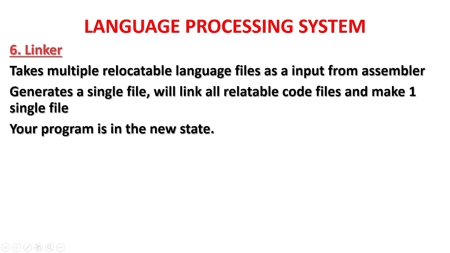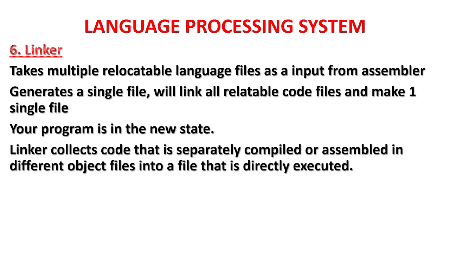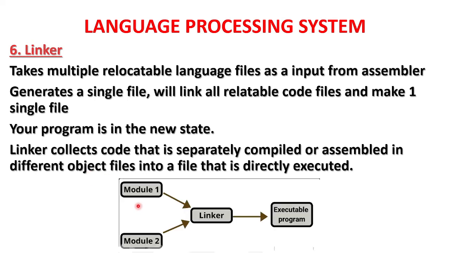So now your program will be in the new state. The linker collects code that is separately compiled or assembled in different object files into a file that is directly executed. Different files which are separately compiled are put into one file which can be directly executed. So this is one file, this is another file. The linker will combine both files and convert them into an executable program.